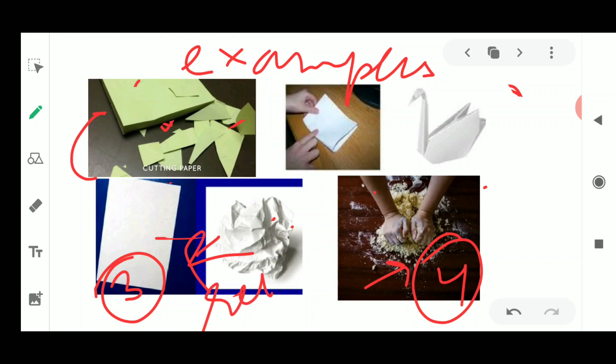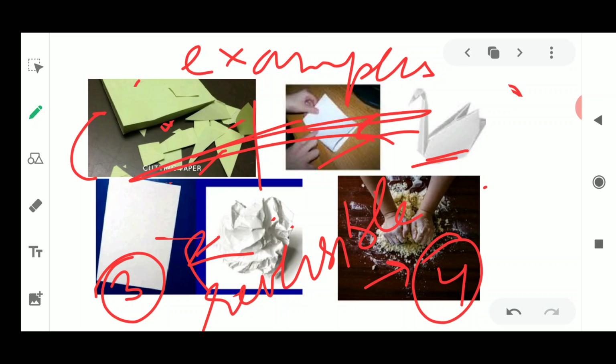So these are reversible changes. This is also a reversible change, this is also a reversible change. If you had cut this into very tiny pieces, it could not be a reversible change, but if you have cut the paper into 4 parts, then it could be a reversible change. You could use tape from the side and bring the paper back to its original form. Here also, if you open this bird, you will bring it back to its original form. So these are also reversible changes.